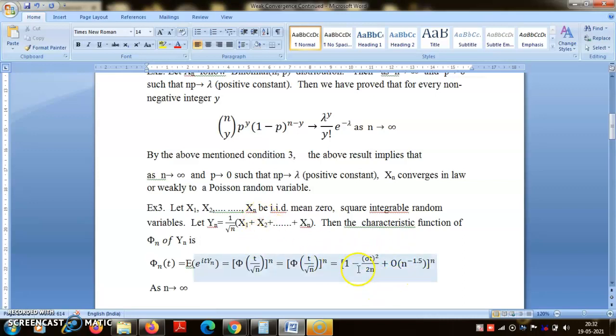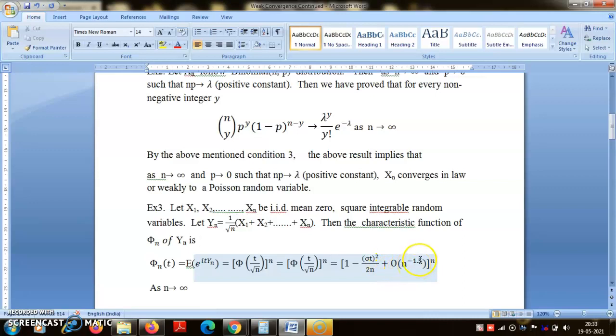Remember, here the mean is 0. The characteristic function is similar to the moment generating function, just replace t by it. So we get a similar expansion here, and since the mean is 0, the t by root n term is not there, but the second term is sigma square into t square by 2, and with t by root n it becomes t square by n, and then the remainder term is a higher order power of n.